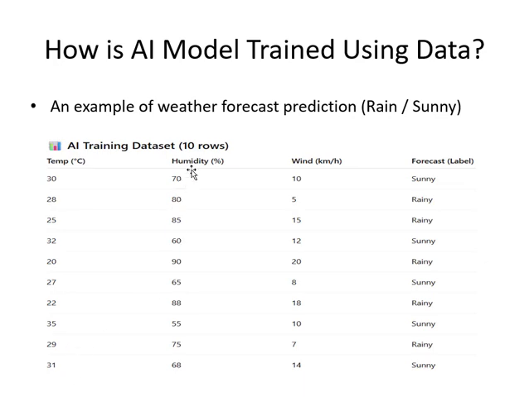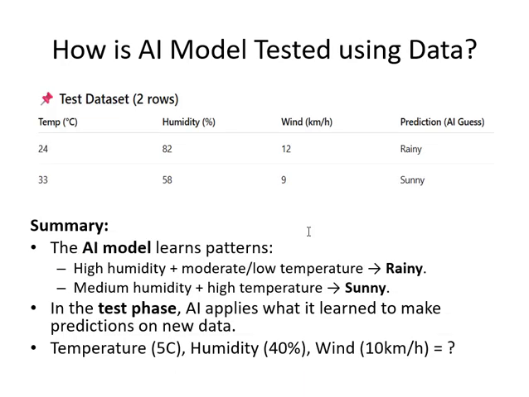What we see in humidity again is that humidity is usually from 0 to 100, but in this case we are considering only 55 and above. So we are not considering the humidity when it is 20, 25, 30, the lower values. And if we look at the wind, wind has different values, but we already saw that wind is not playing a very critical role in this training. So we can ignore that. So now the model is trained by using these rows, and there are 10 rows. Then next we have the two rows which we have to test the model.